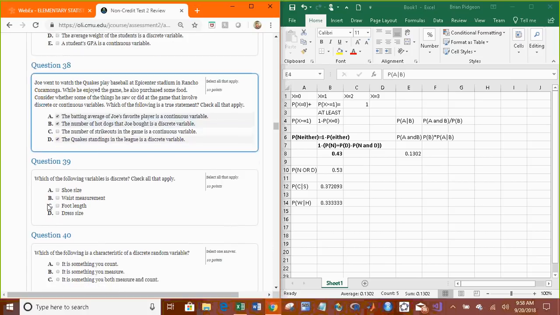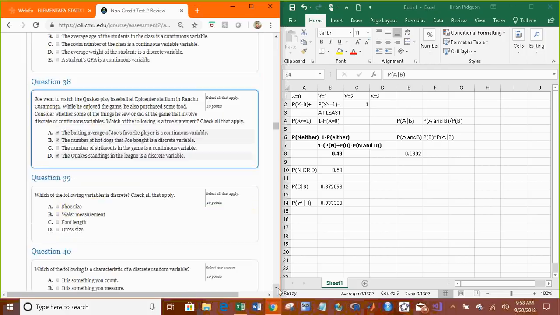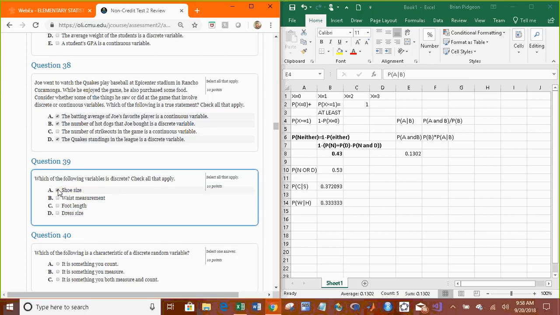Which of the following are discrete? We could say shoe size would be discrete. A waist measurement, probably not. Dress size. I'm going to say those two, because foot length you can kind of, just like height, measure it finer and finer. Waist measurement, same thing. Shoe size, just because of the way that we measure shoes, it's like 10, 10 and a half, 11, 11 and a half. It doesn't get any finer than that. And same thing with dress size. I think dress sizes are like 0, 1, 2, 3, 4. I think it's like that.